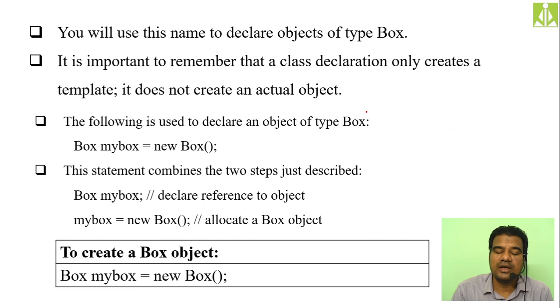Then the following is the syntax used to create an object. After declaration of the class, using that class name, we can create any number of objects of that particular class.